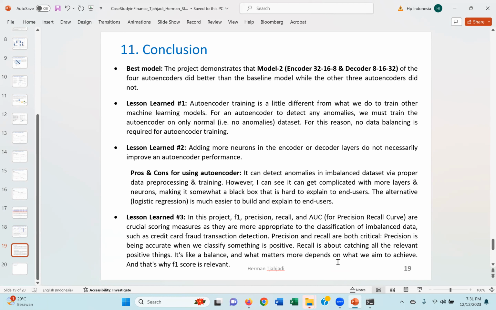While if we can show a simple logistic regression to end users, I think they will understand it more quickly. And that's all. And then for imbalanced data, we need to focus on the F1, precision, recall, and the AUC for the precision recall curve. Okay.